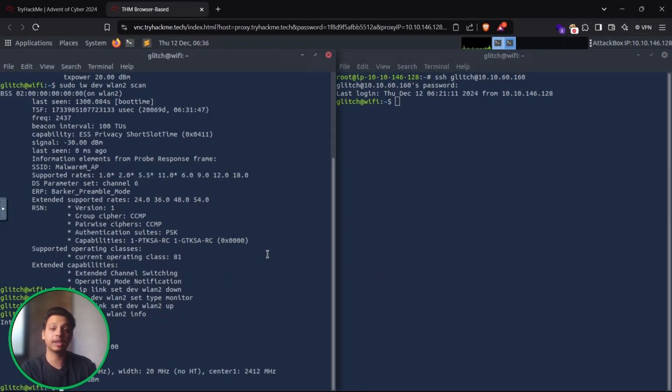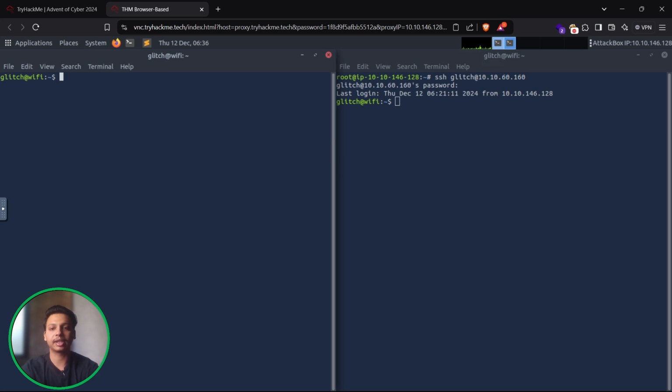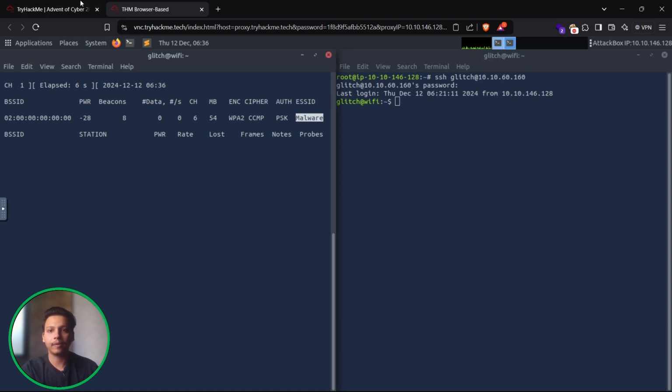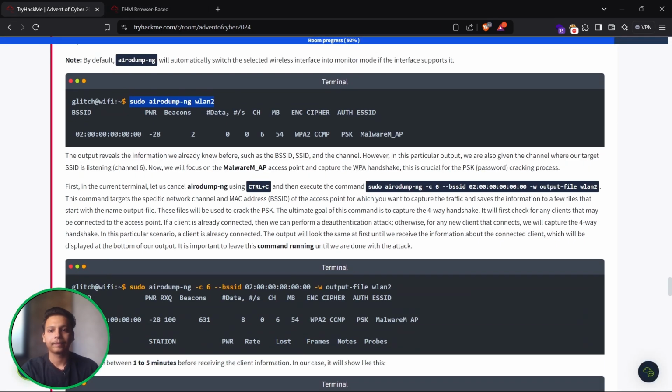So let me just paste it in the first terminal. Before that, let me just clear it. Now it is getting the output. So this is the BSSID, where the cipher is, where the ESSID is. Over here we can see it. The output reveals the information we already knew before, such as BSSID, SSID, and the channel.